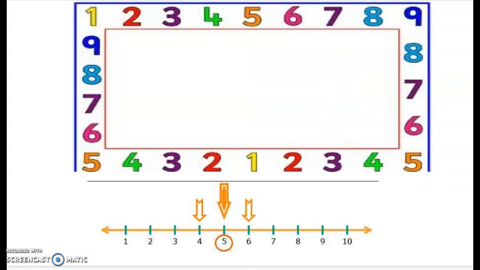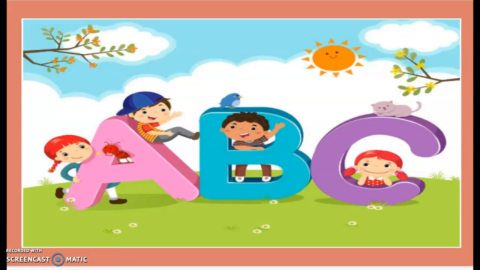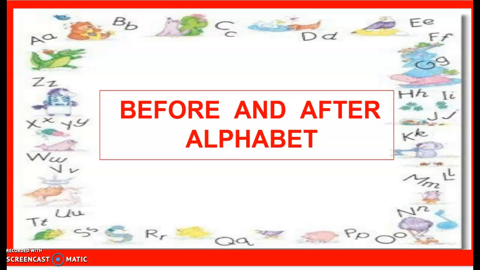Very good. So, this is your number line. You know numbers? 1, 2, 3, 4, 5, 6, 7, 8, 9. These are numbers, and this is the number line. You remember before means pehle, aage, and after means baad mein, piche. So now children, today we are going to do before and after alphabet. Now you all know what before and after mean.